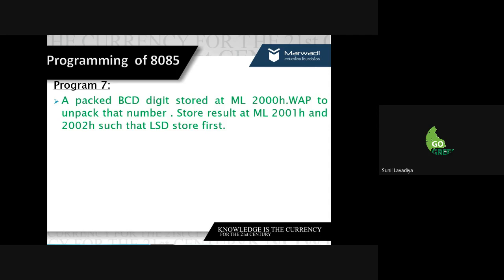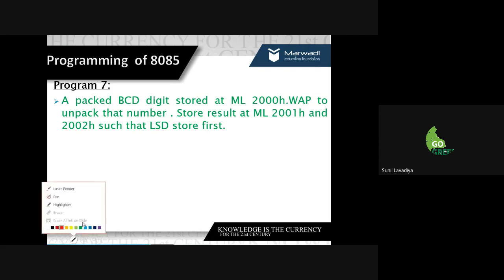We have to separate out both the digits, 9 and 8. You have to store 9 at location 2002 and 8 at 2001.